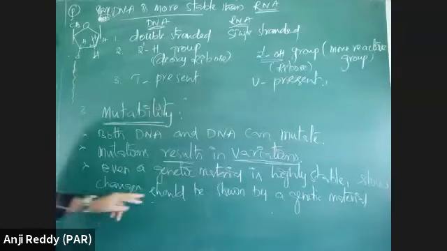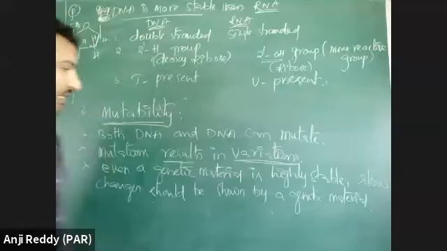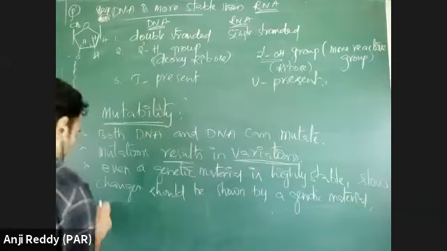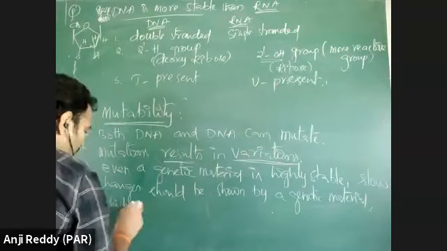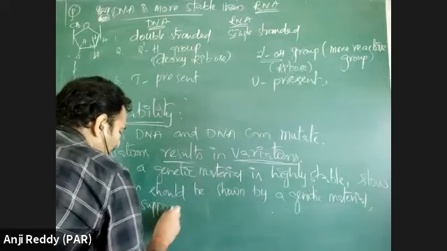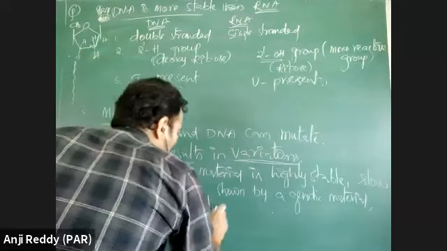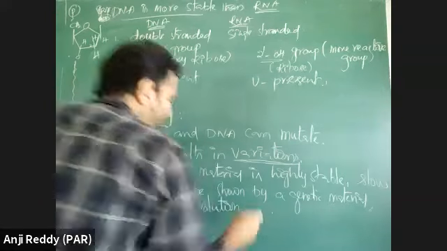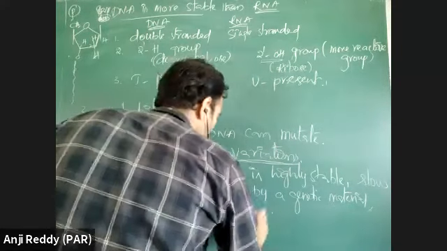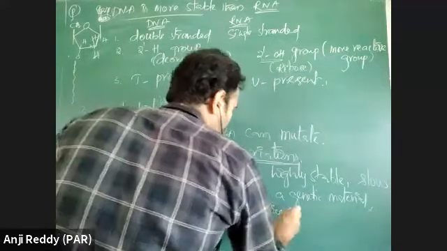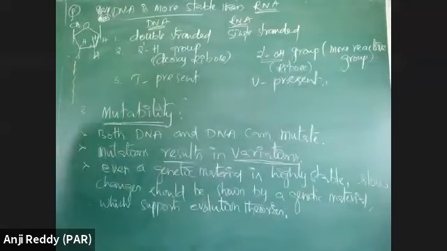Okay? Changes should be shown by genetic material, which supports evolution. Evolutionary theories, we know, are based on genetic material only.